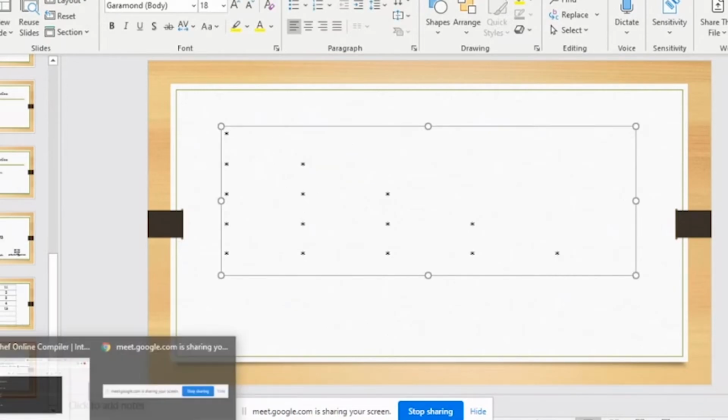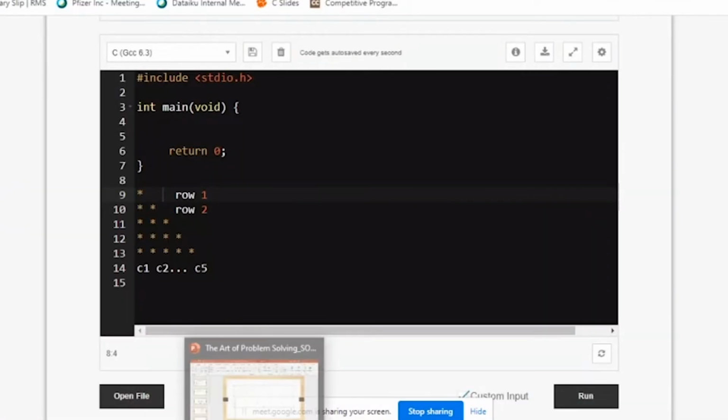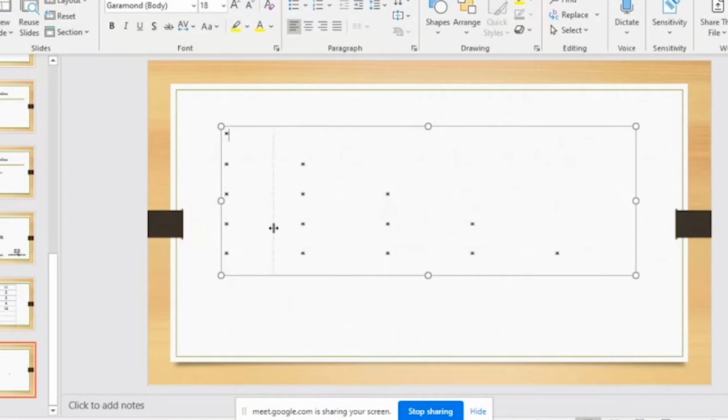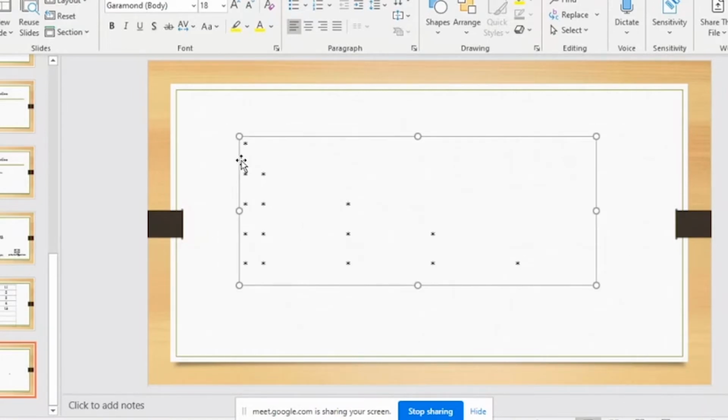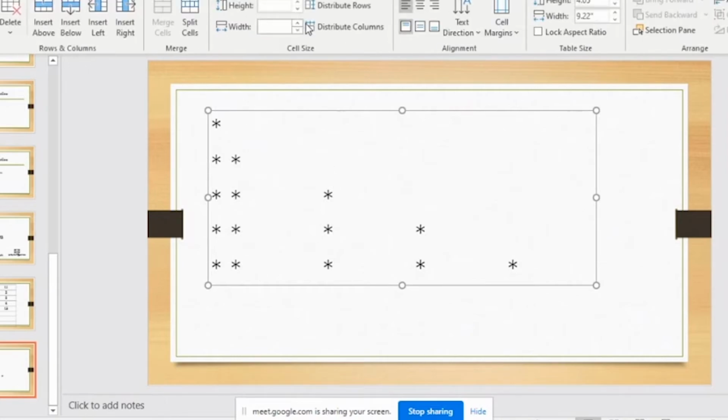So what was the problem here? I have 5 rows and 5 columns. You can see here, this whole thing is a column. One second, I'll just increase the size of the characters so that it is clear, and let me distribute the columns so that it looks good.